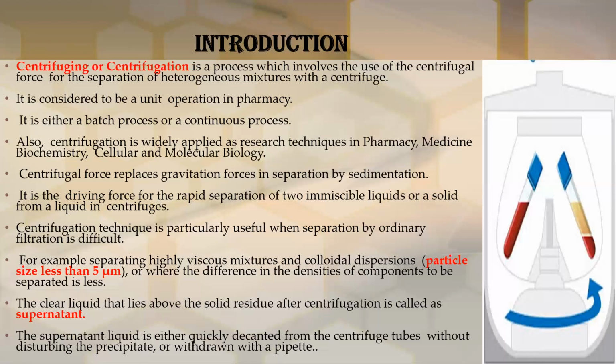So the mixtures where centrifugation is used are: first, a mixture which is highly viscous or colloidal with particle size less than 5 micrometer, or where the densities of the two components of the mixture are similar or differ only slightly. These types of mixtures will be separated by using the centrifugation technique.